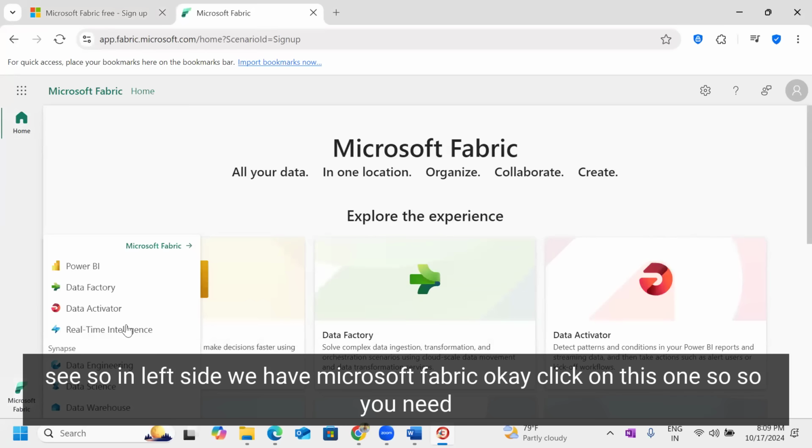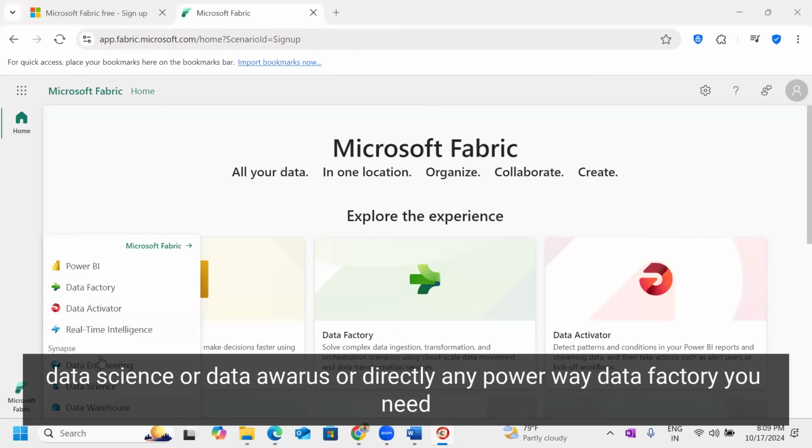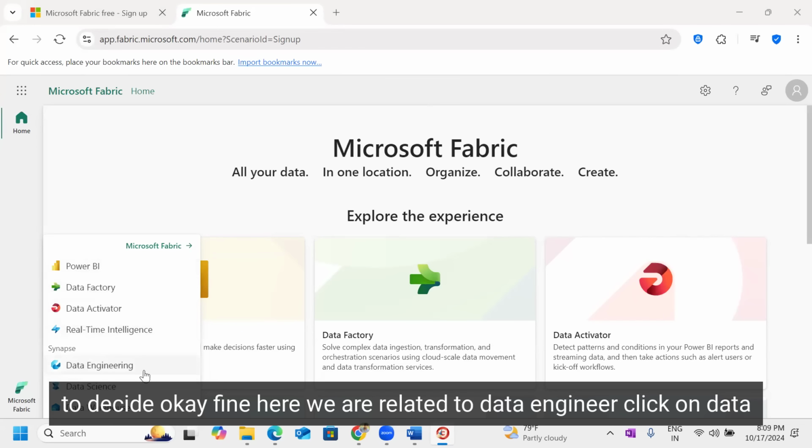Okay, click on this one. You need to select which work you are going to do, whether it's data engineer, data science, data warehouse, or directly Power BI or Data Factory. You need to decide. Okay, fine. Here we are related to data engineer. Click on data engineer.